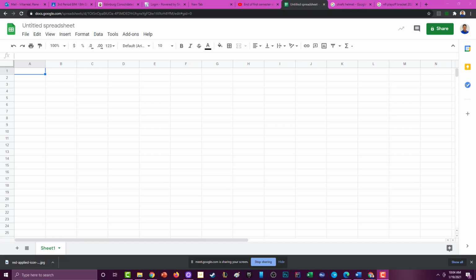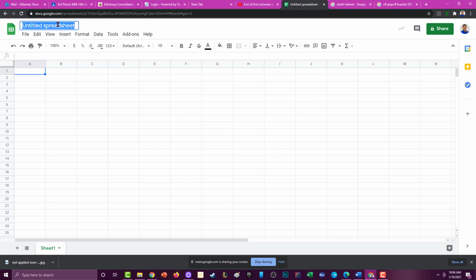All right, guys. Here's what we're going to be doing today. This is a project, and it's going to take you probably a while. I'm going to give you some time to complete this because it is pretty lengthy. So in Google Sheets, what we're going to call this is the NFL, for the National Football League.